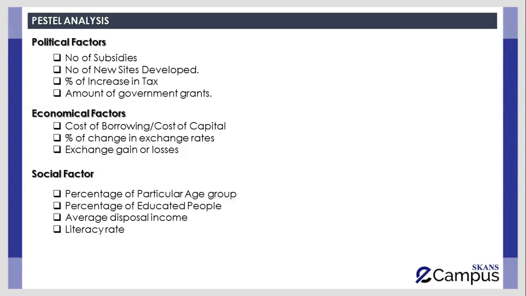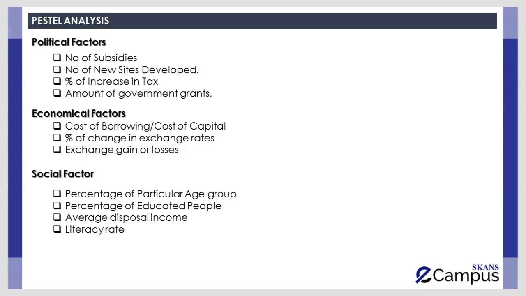Average disposable income. So if you're doing your business in a country where average disposable income of a population is high, then you can charge high price for your products. But if you're doing your business in a country where disposable income of a general population is very low, you wouldn't be able to charge high prices, right?